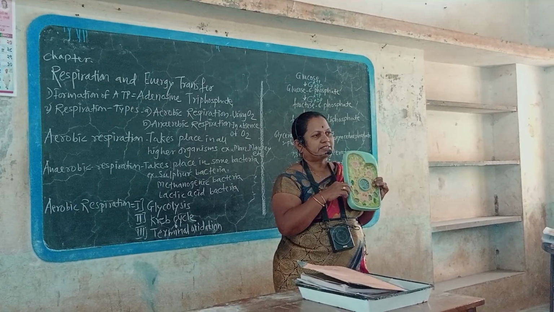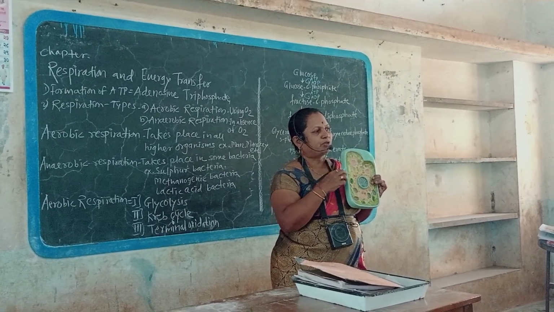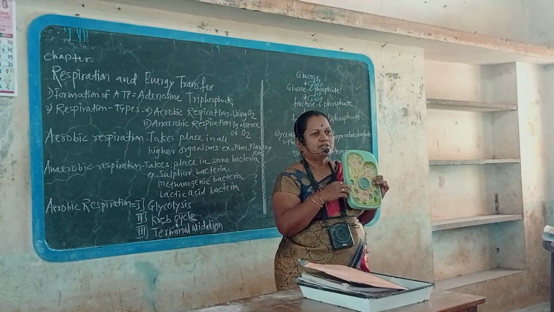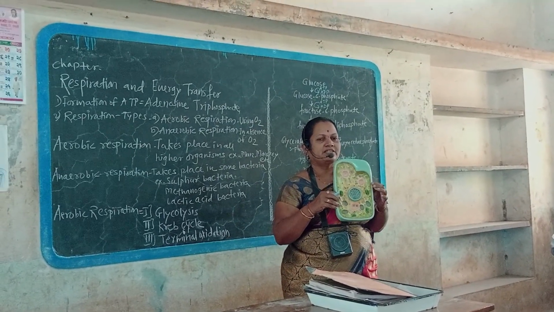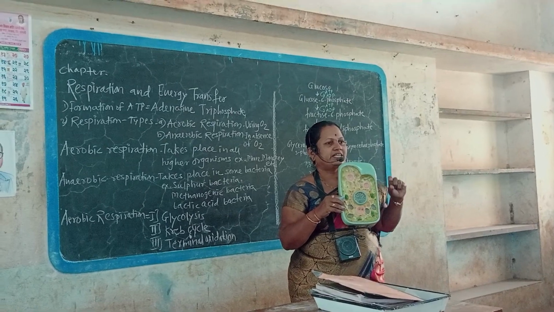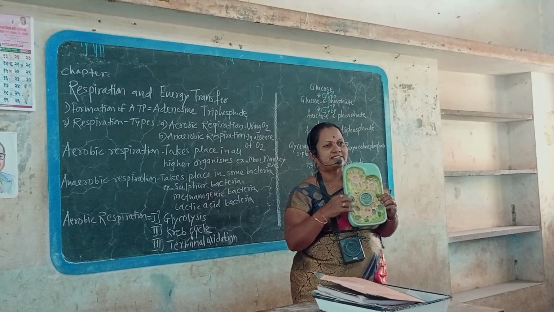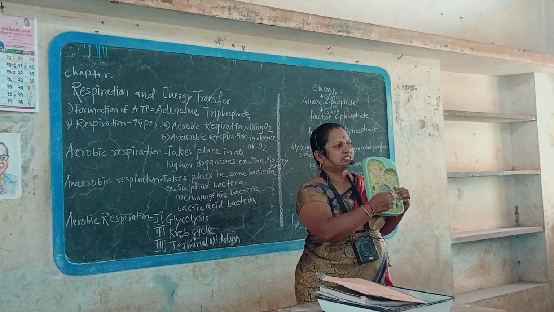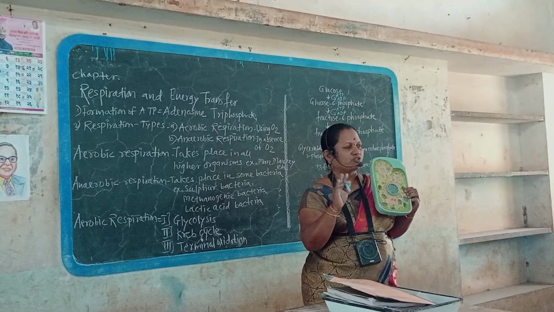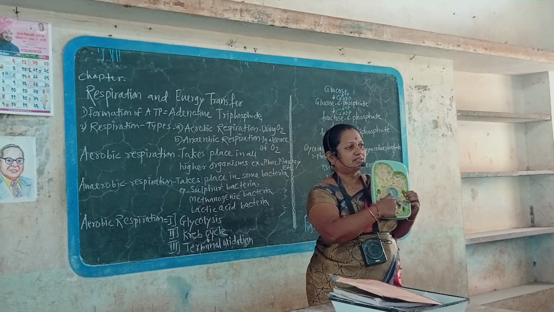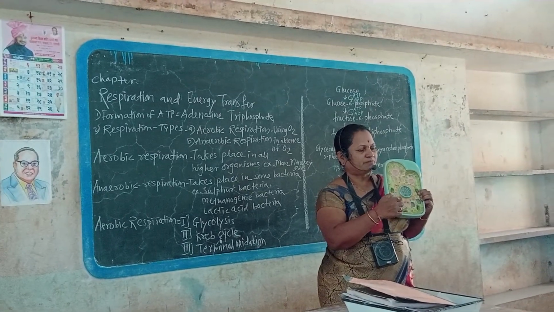Every living organism, except some bacteria, performs aerobic respiration. Cellular respiration or internal respiration includes the entry of a glucose molecule inside the cell. That glucose is broken down through intermediate states by using oxygen. That is called aerobic respiration.